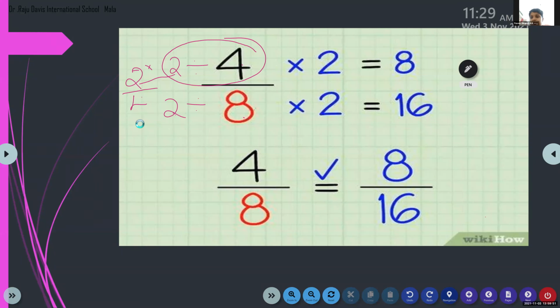Yes, 4 2s are 8. So 2 by 4 and 1 by 2, you can divide by 2 again and you will get 1 by 2. All these are equivalent fractions and they will represent the same amount.